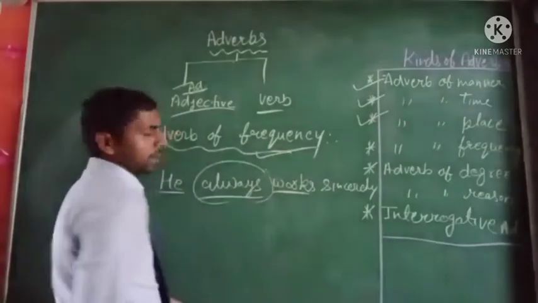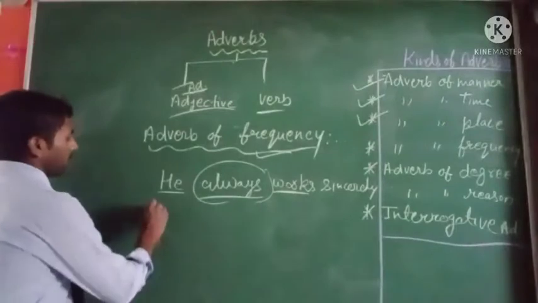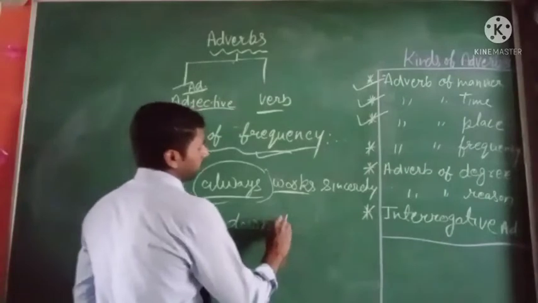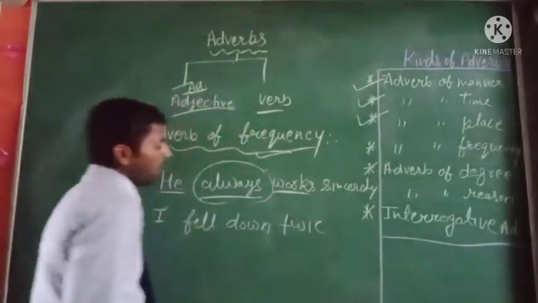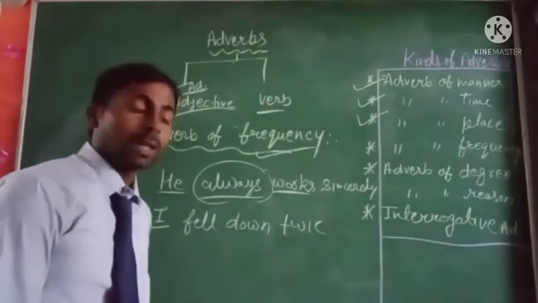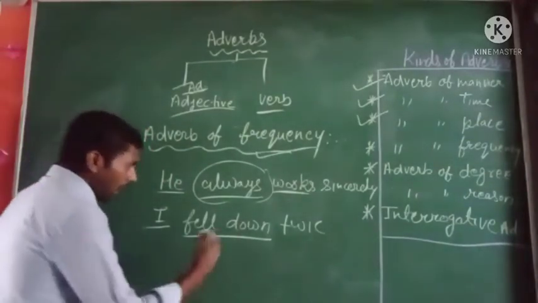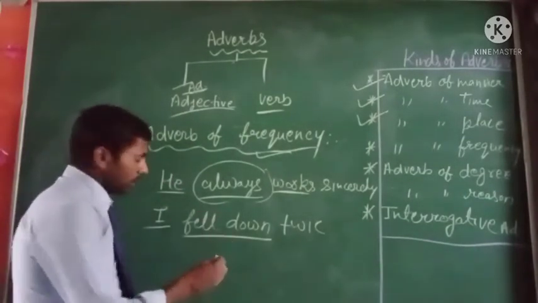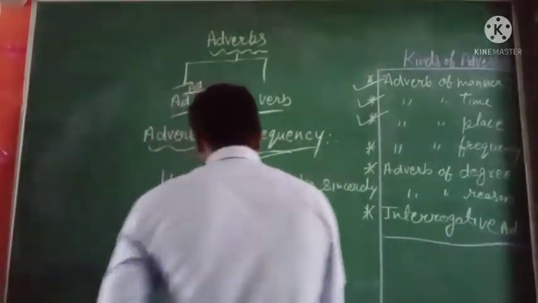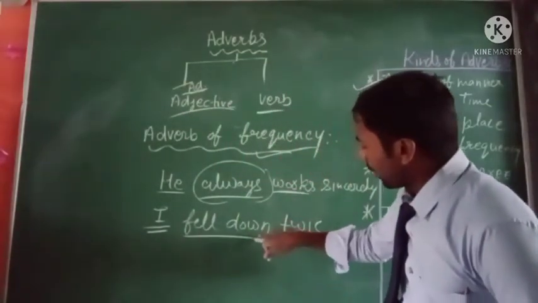We take another example: I fell down twice. Here, I is the subject and fell down is the verb. The action that takes place is falling down, and how many times?